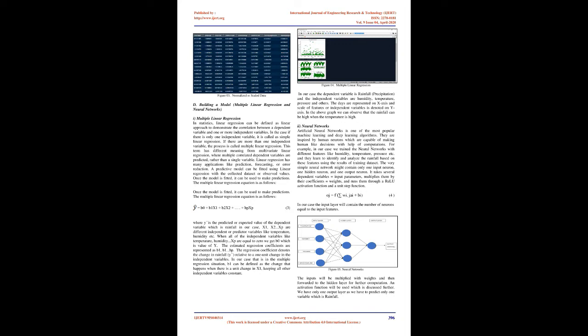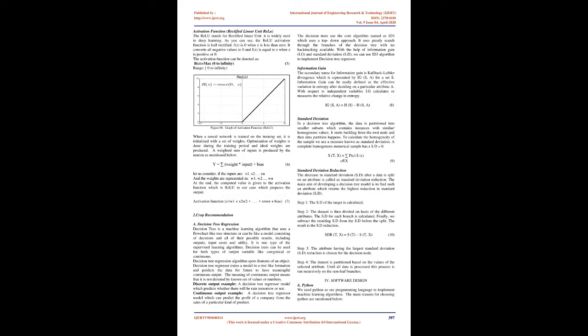2. Neural networks. Artificial neural networks are one of the most popular machine learning and deep learning algorithms. They are inspired by human neurons, which are capable of making human-like decisions with the help of computations. For example, in our case we trained the neural networks with different features like humidity, temperature, pressure, etc., and they learn to identify and analyze the rainfall based on these features using the results of the training dataset.